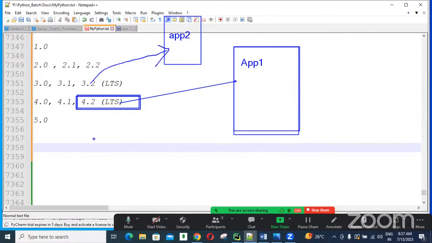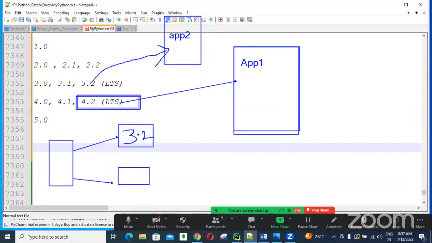In our machine, we have C drive, E drive, F drive, several drives. And Python, only one Python we are installing. So for this Python, guys, Django 3.2 you are installing here. That is called the virtual location, guys. That is called a virtual location. And here Django 4.2, guys.